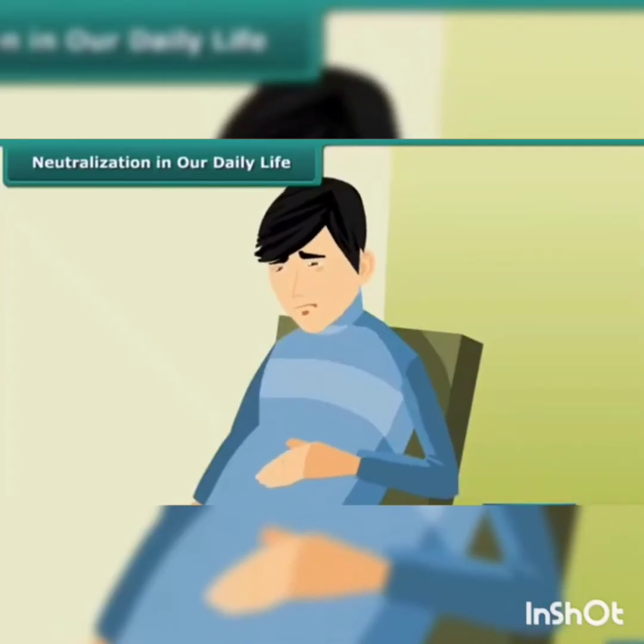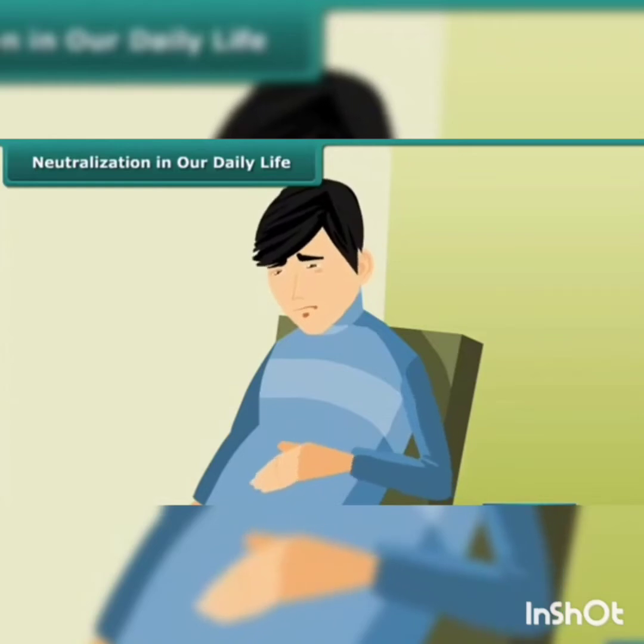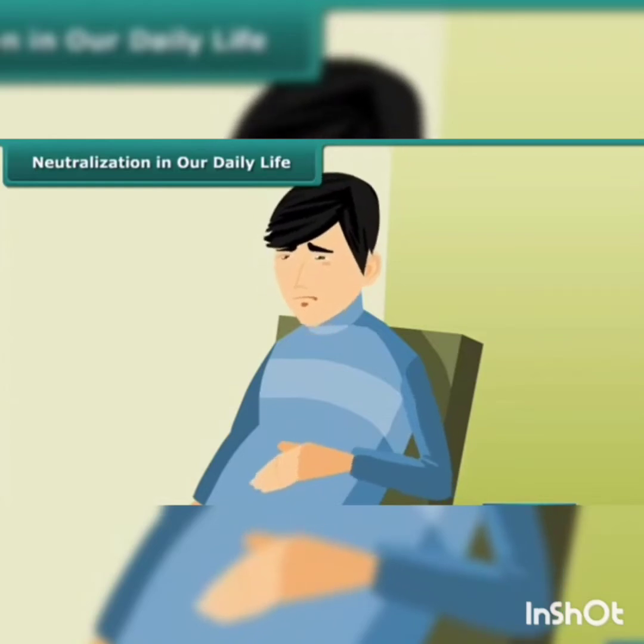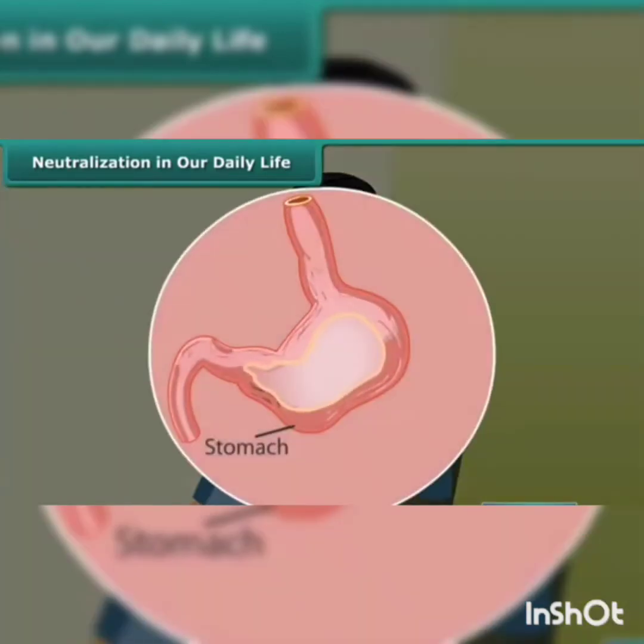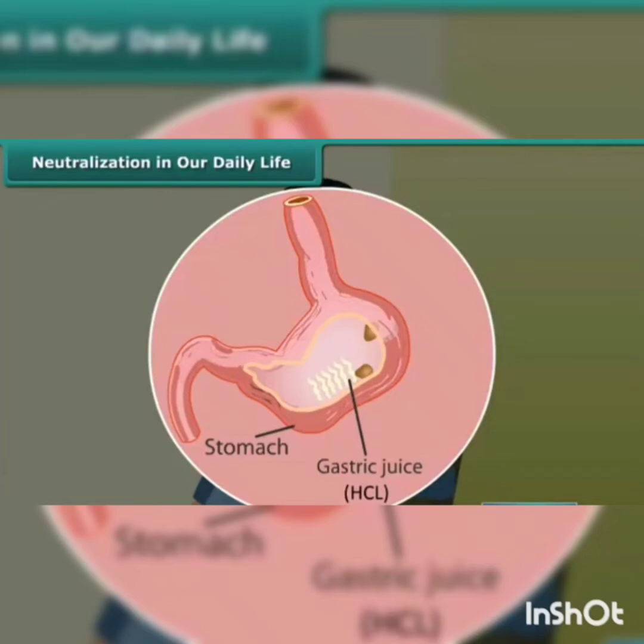Sometimes we feel inflammation in our stomach. What happened here? Yes, we learned that in the process of digestion, our stomach secretes hydrochloric acid. That is a very strong acid which helps us to digest food. But too much secretion of acid in the stomach causes inflammation.